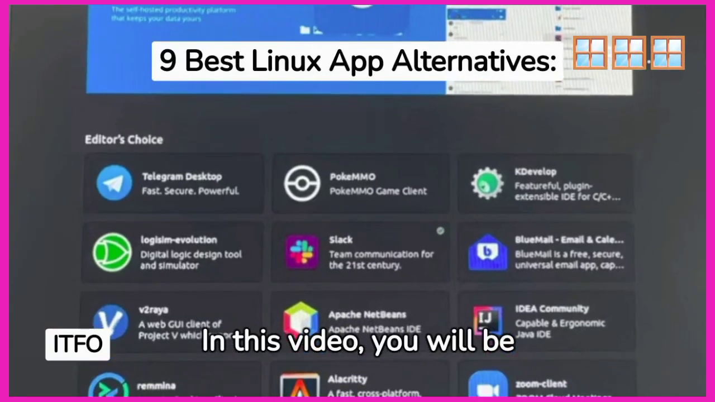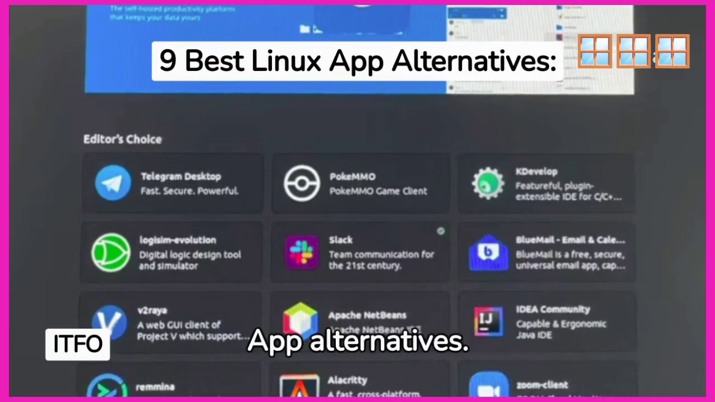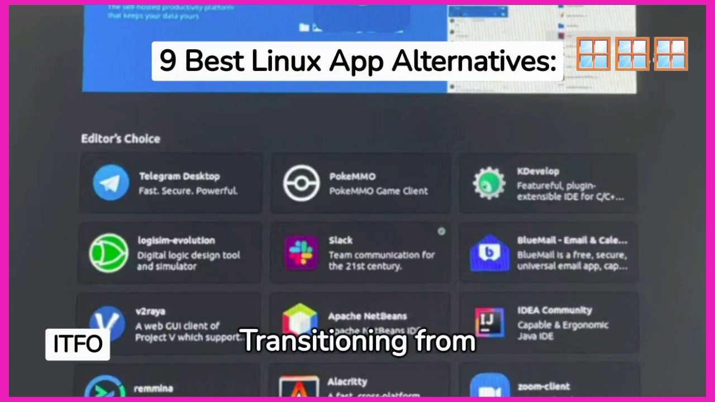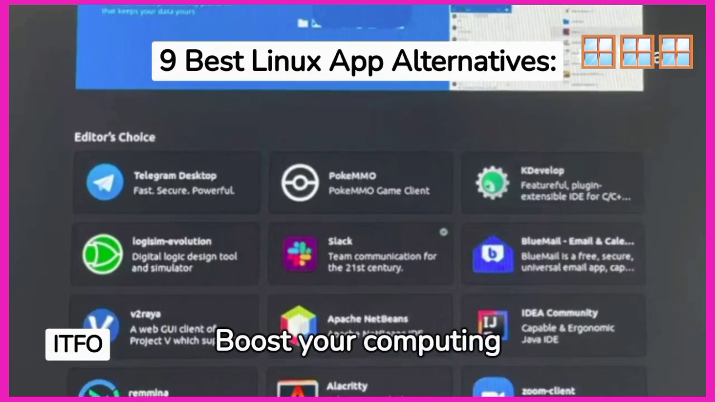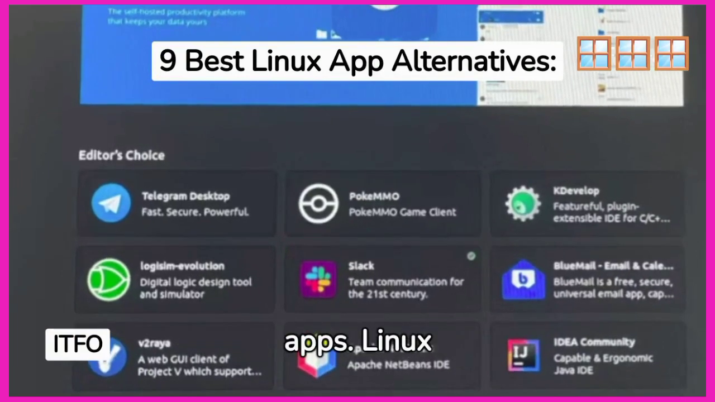In this video, you will be informed about 9 best Linux app alternatives. Transitioning from Windows to Linux. Boost your computing experience with alternative apps.